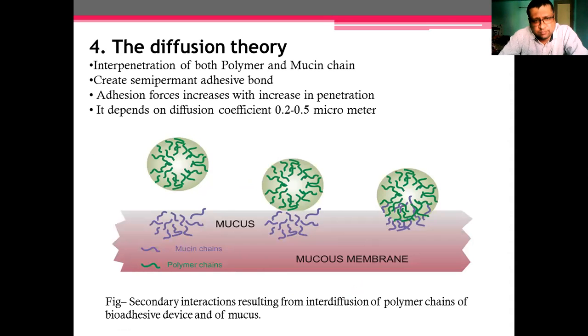Next one is the diffusion theory. It is a very interesting theory. One scientist said that in mucus there will be the presence of mucin. These purple color lines, I think it is visible to everybody, this purple color line is mucin, which is one of the components of the mucus. And this green color line, which is present in our tablet, is nothing but the polymer. When our device comes in contact with the mucous membrane, this mucin and this polymer will interact with each other and form the interlocking. And due to this, there will be the attachment.